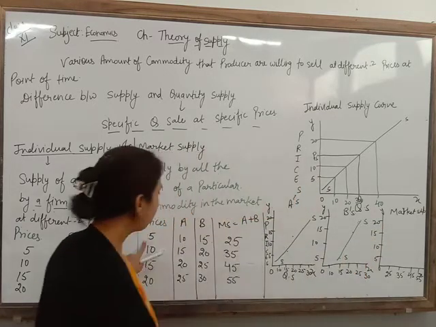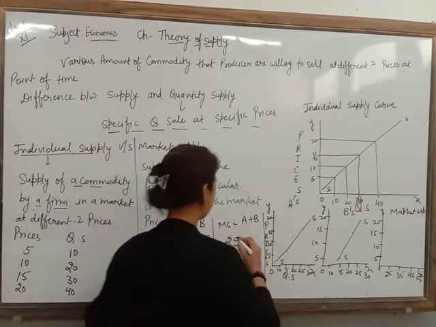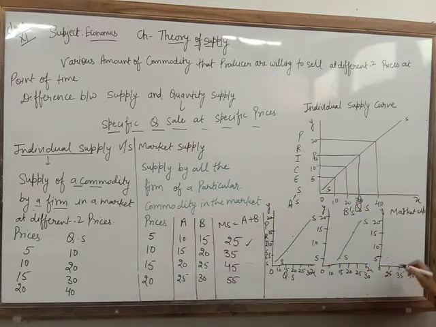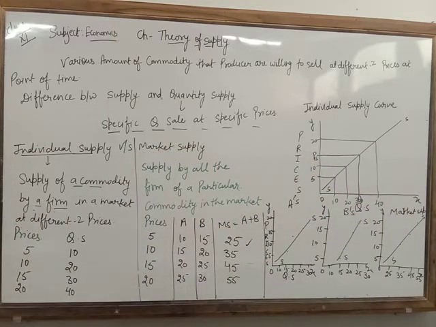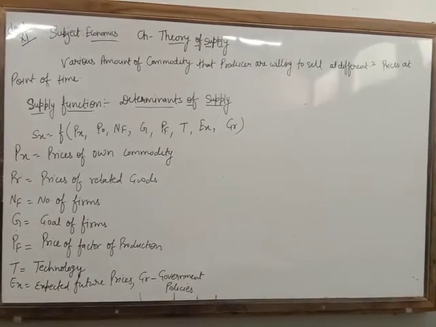Now the market supply curve: 5, 25; 10, 35; 15, 45; and 20, 55. This is the market supply curve schedule. Clear? Now we are going to discuss the determinants of supply.